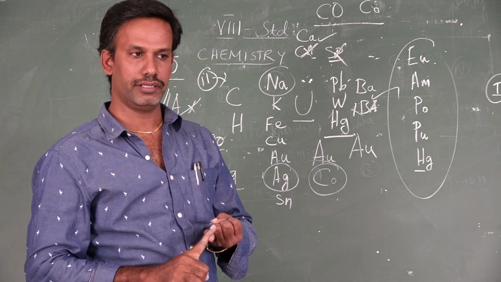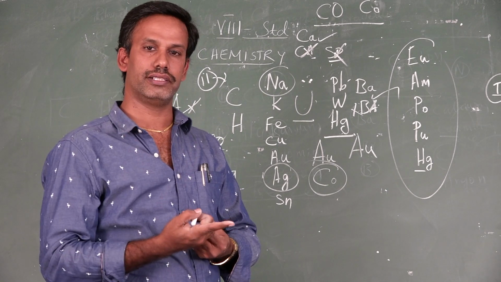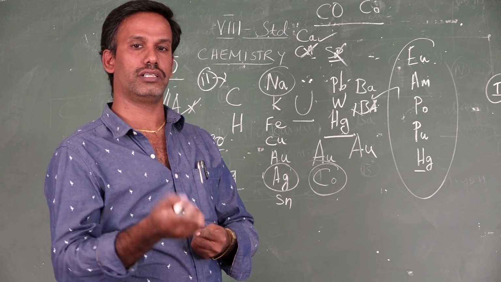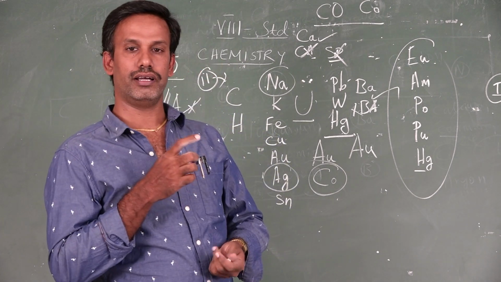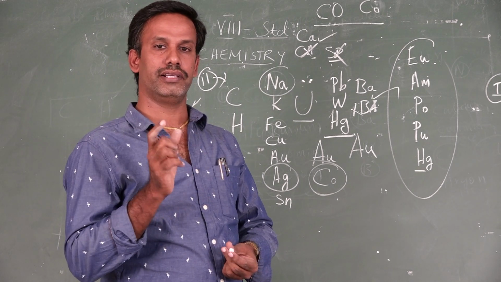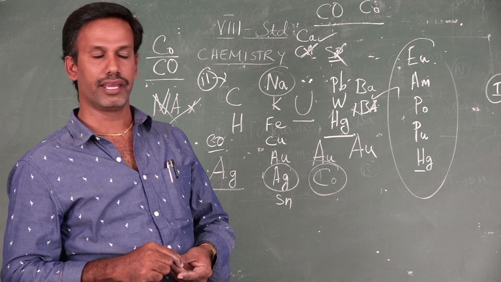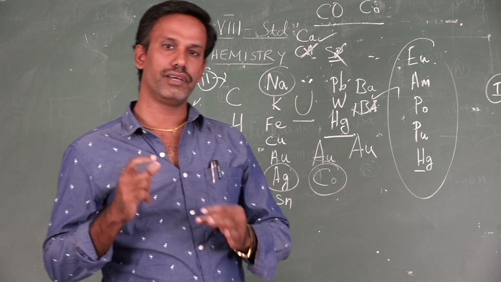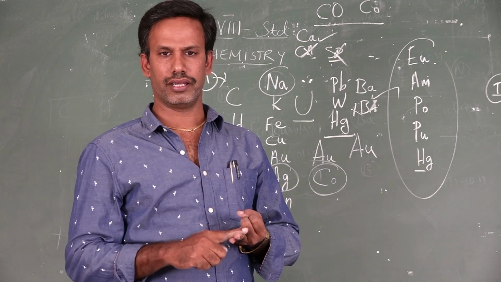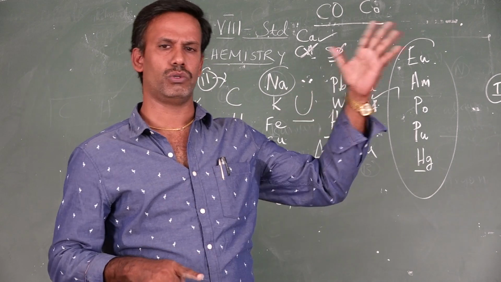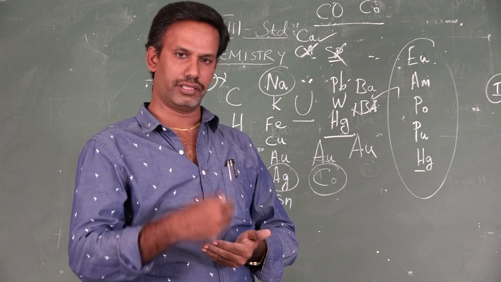There are single letter symbols and double letter symbols. If two elements have the same double letters, then we have to use a third letter as the symbol. And the fourth point, we have seen that some elements have symbols from Greek and Latin names. Nearly 11 elements in chemistry use Greek and Latin names, for example copper, iron, gold, silver, and so on. The list of these 11 elements I have already given.